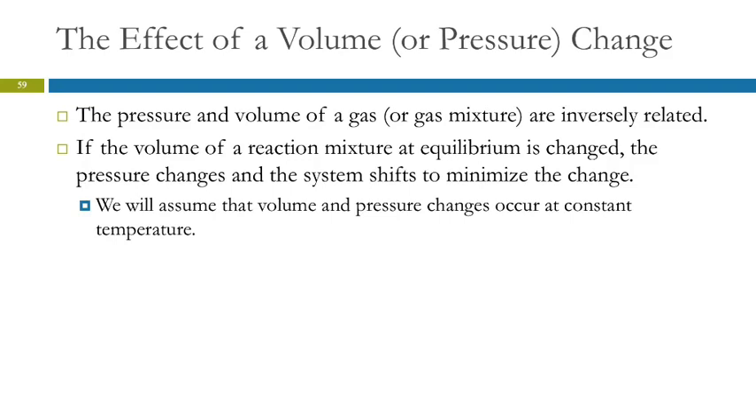So what if we're changing the volume or the pressure? For gases, pressure and volume are related. They're inversely related. You increase the pressure, you decrease the volume. So if the volume of the reaction mixture changes, that causes the pressure to change, and the equilibrium will shift to minimize the change. To make this a little simpler, we're going to assume that these changes occur at constant temperature, because if you let the temperature change, then things get really messy.